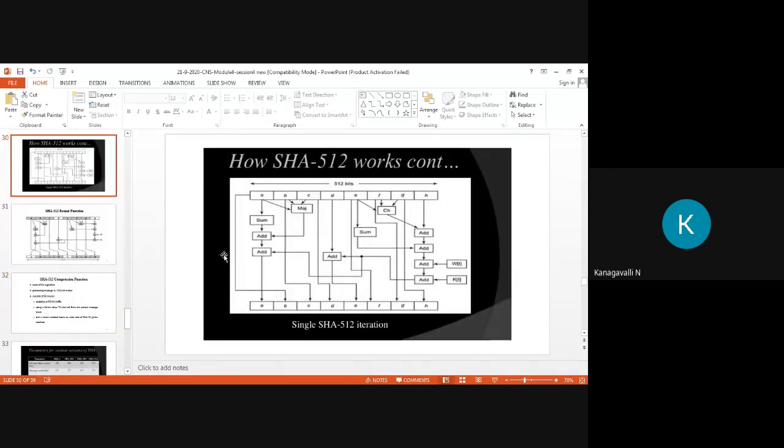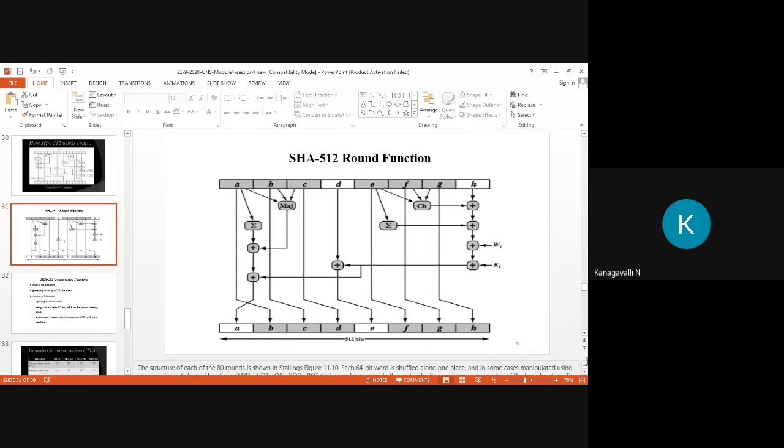In this round function, you already know this structure has 80 rounds, right? Then each 64-bit word is shuffled along one place and in some cases manipulated using a set of logical functions: AND, NOT, OR, XOR and rotates. So in order to provide the avalanche and completeness properties of hash functions, the elements are already the equations you know, right? That's all. So here you get your value with the help of Wt and the constant Kt. You know that your input is a word function, right? So everything is performed by using this round function.